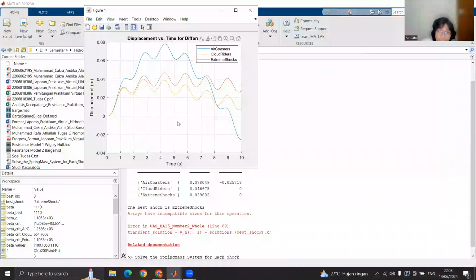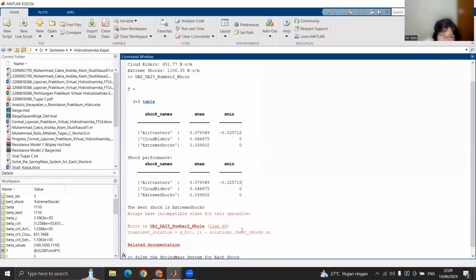Actually, the least changing one is Cloud Riders, but Extreme Shock has lower displacement than Cloud Riders. And Air Coaster is definitely not recommended since it is very unstable. It goes high and low again, even reaching negative values. So the best shock is Extreme Shocks.